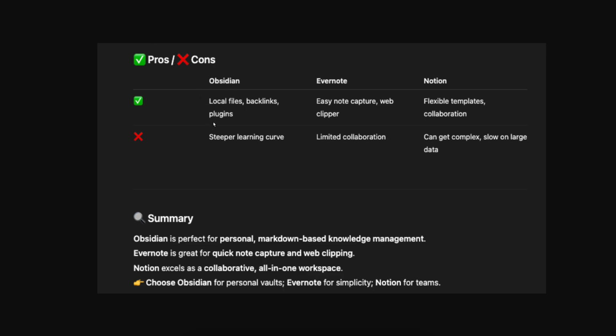So we're gonna start with Obsidian: local files, backlinks, plugins. Evernote: we have easy note capture, web clipper, and Notion: flexible templates, collaboration. Now the cons: Obsidian, steeper learning curve; Evernote, limited collaboration; and Notion can get complex, slow on large data. Now simply choose Obsidian for personal vaults, Evernote for simplicity, and Notion for teams.